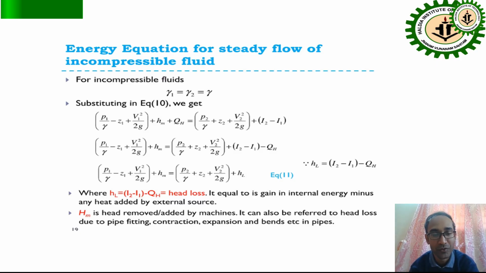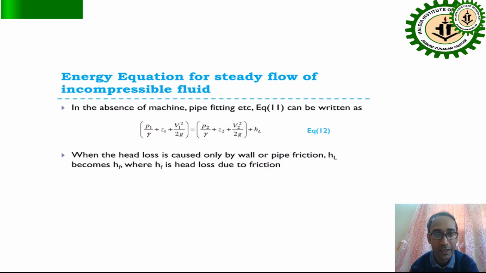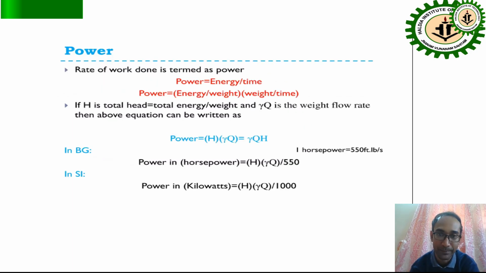Substituting this value for incompressible fluids, it becomes this equation, and HL becomes I2 minus I1 minus QH. This is the head loss, and HM is the head removed or added by the machine, and this is equation 11. In the absence of a machine, pipe fitting, etc., it can be written like this. HL is the pipe friction, caused only by the wall or pipe friction. HL becomes HF, and HF is the head loss due to friction.